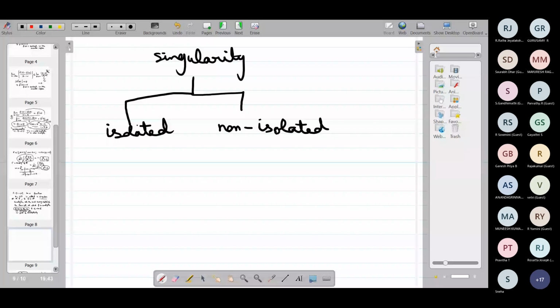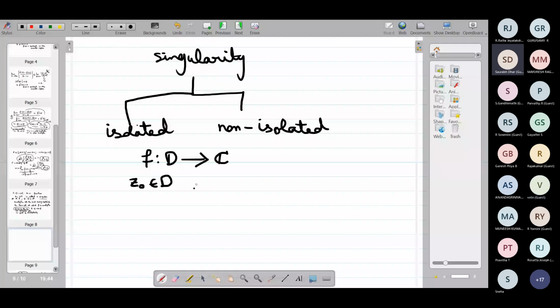Okay, f is a function from D to C. A point Z0 in D is said to be an isolated singularity. Means what? Z0 is an isolated singularity if in a neighborhood of Z0 there exists no other singularity.